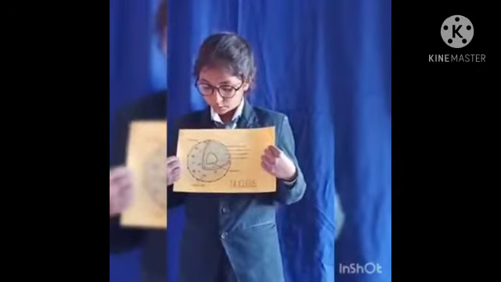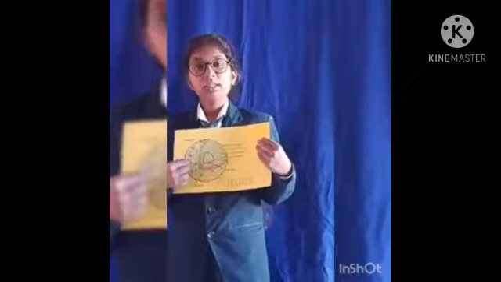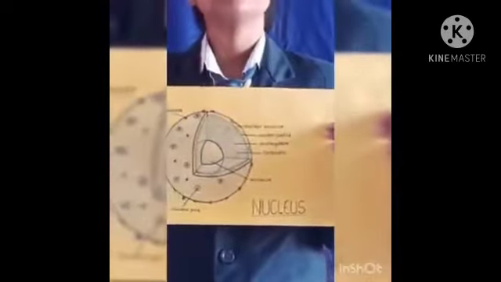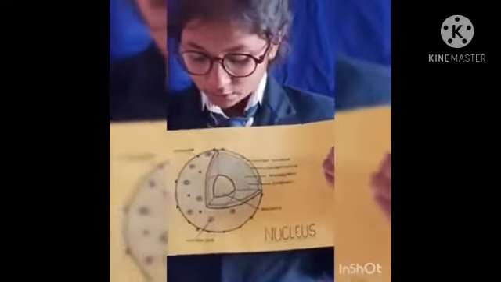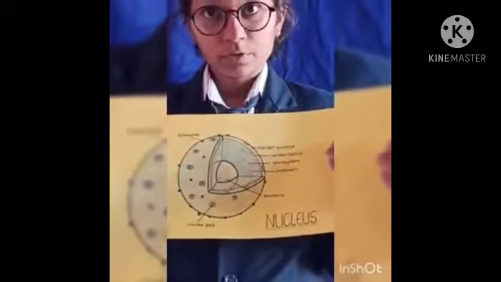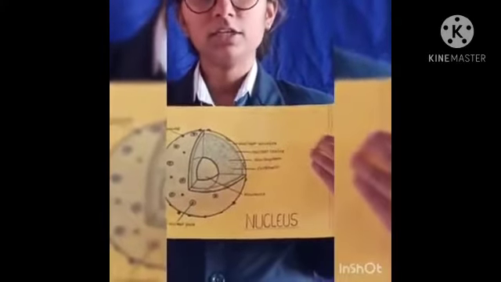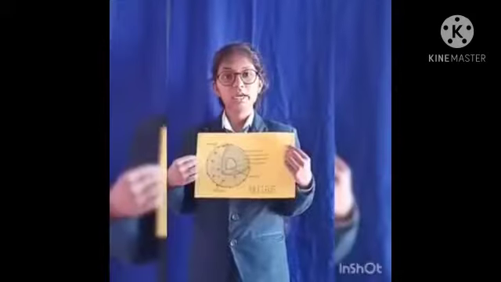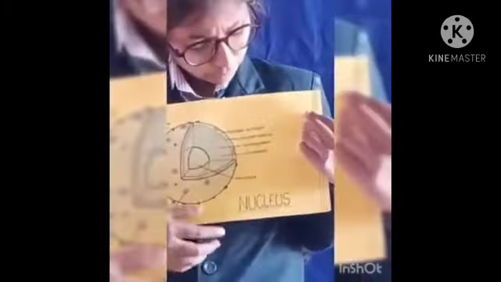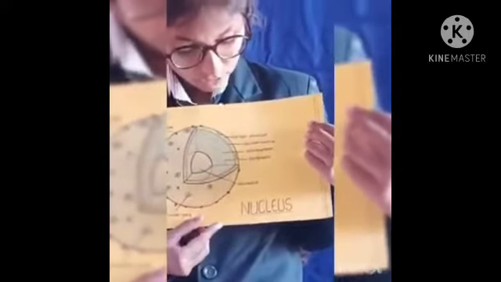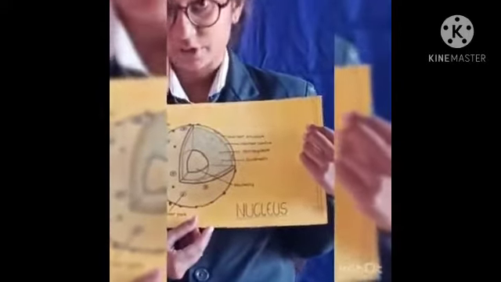So today we'll discuss two cell organelles, the nucleus and the Golgi apparatus. We'll start with the nucleus. Here you can see a diagram of the nucleus. This organelle is found in both eukaryotic and prokaryotic cells, but in the eukaryotic cell it has a well-bounded membrane. It is a spherical organelle which is the control center of the cell. It is responsible for the coordination of genes and gene expression. The structure includes the nuclear envelope, nuclear lamina, nucleoplasm, chromatin, nucleolus, and nuclear pores.